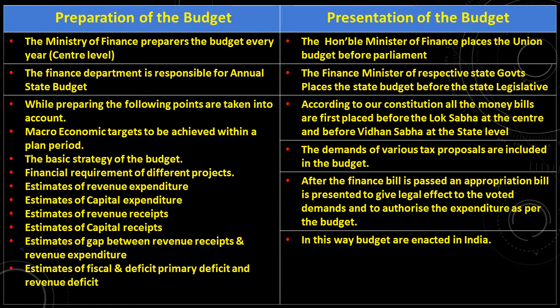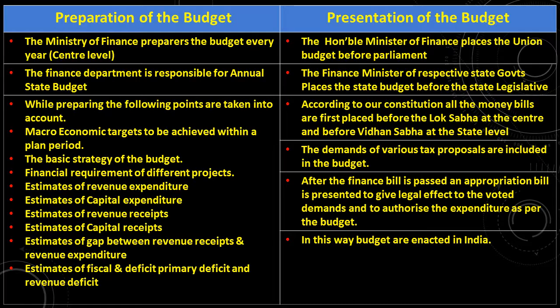Macroeconomic targets to be achieved within a plan period. The basic strategy of the budget. Financial requirement of different projects. Estimates of revenue expenditure. Estimates of capital expenditure. Estimates of revenue receipts. Estimates of capital receipts.